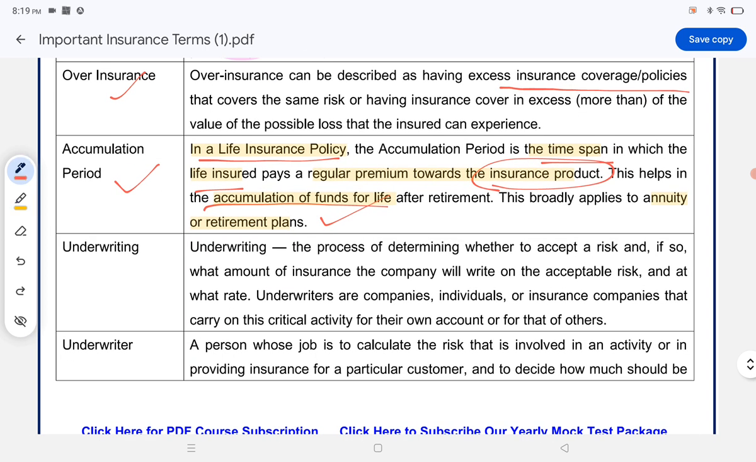Underwriting. The process of determining whether to accept a risk, and if so, what amount of insurance the company will write on the acceptable risk and at what rate, is called underwriting.